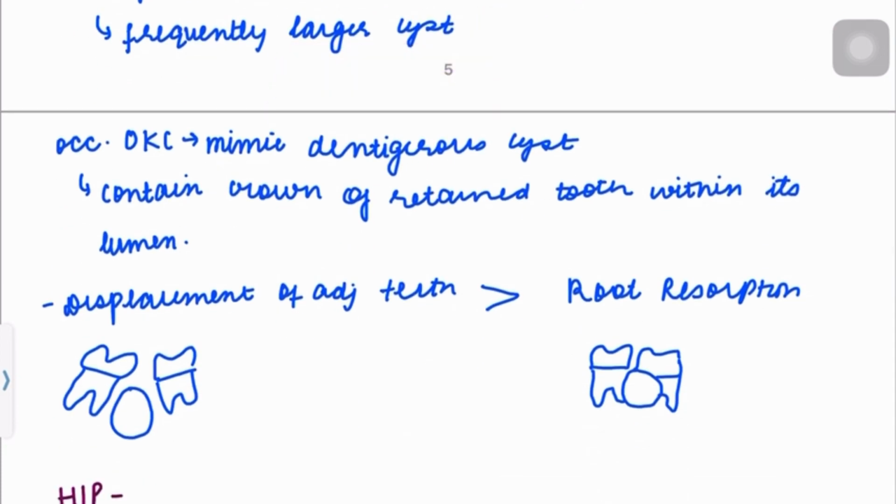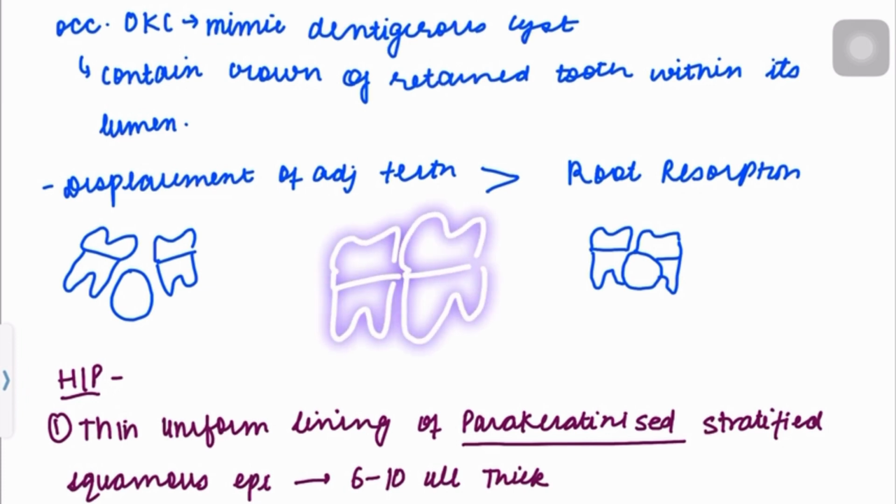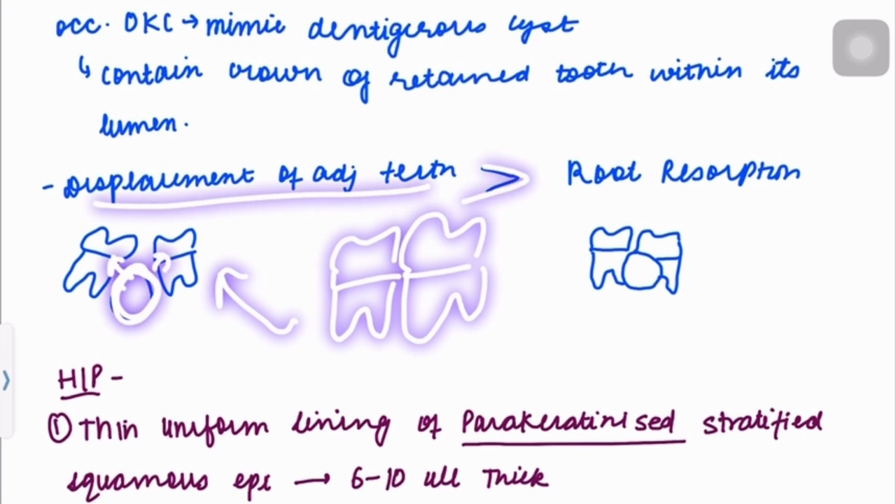Occasionally, OKC can mimic a dentigerous cyst, which contains the crown of a retained tooth within its lumen. Then this can cause displacement of adjacent teeth. That is, these are the teeth, for example, and this cyst will show displacement of these two teeth. So displacement of adjacent teeth is more common than root resorption of the teeth.